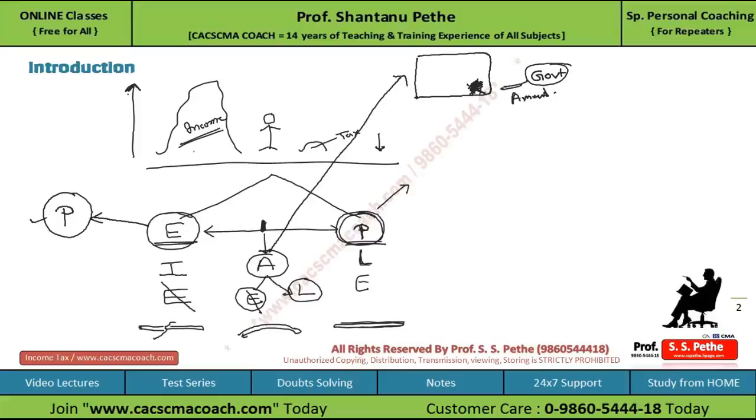There are numerous court cases which were involving the concept of tax planning, tax avoidance, and tax evasion. And the court has stated that tax evasion is a crime against the society and it is punishable.